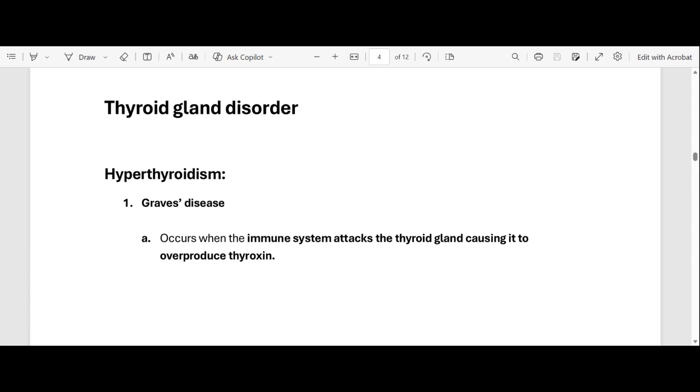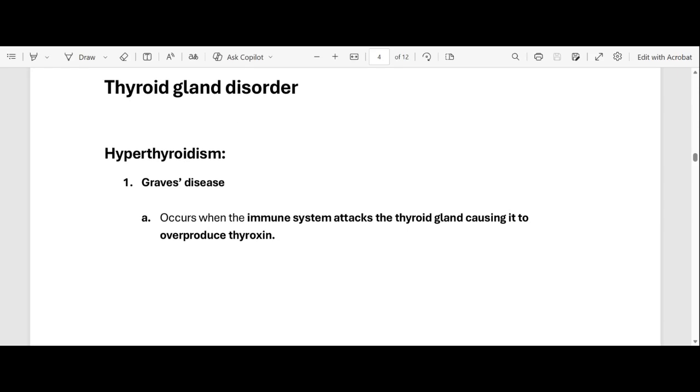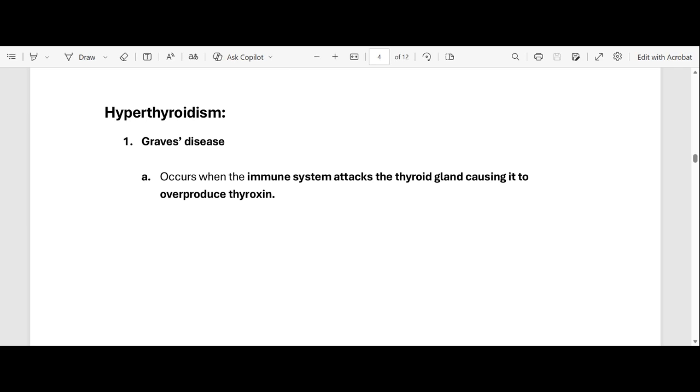Now let's go to thyroid gland disorder. Remember, let me just go back. What are the secretions of the thyroid gland? The thyroid gland is responsible for secreting thyroxine. I hope that makes a lot of sense, right? When the thyroid gland secretes more thyroxine, we call that hyperthyroidism. So it means that it secretes more thyroxine.